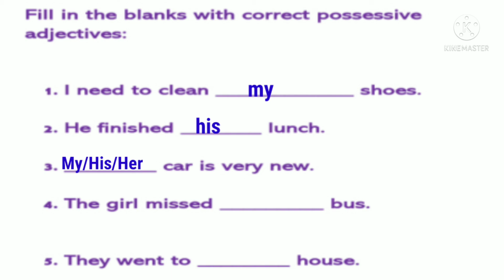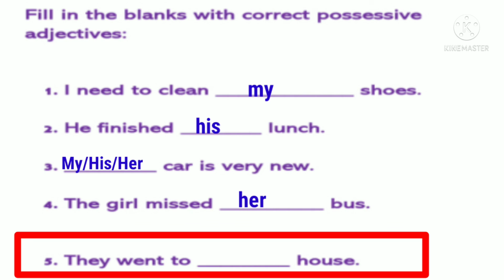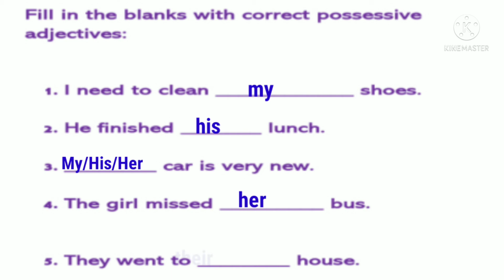The next sentence is, the girl missed dash bus. Which possessive adjective will be used here? Her, because the noun girl has a feminine gender, so that's why we will use the possessive adjective her. The last sentence is, they went to dash house. Here we will use the possessive adjective their, because for the personal pronoun they, we use the possessive adjective their. They went to their house.